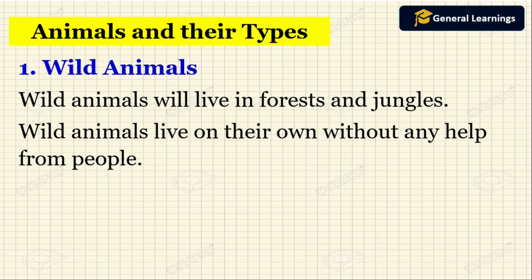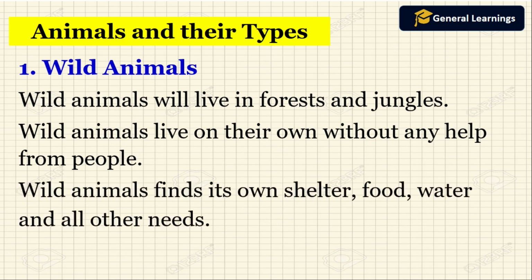They find their own shelter, food, water and all other needs, because wild animals do not need any people's help. So they find their own shelter, food and water and they survive on their own.